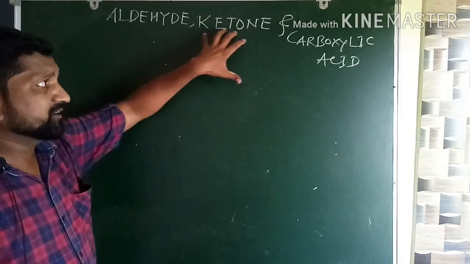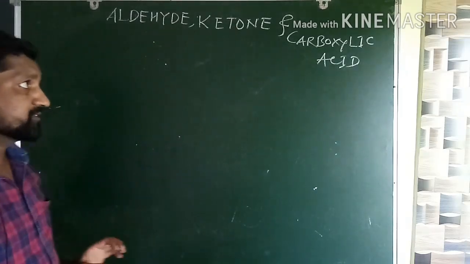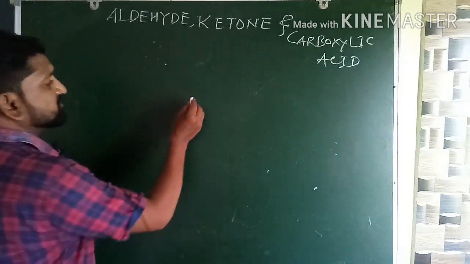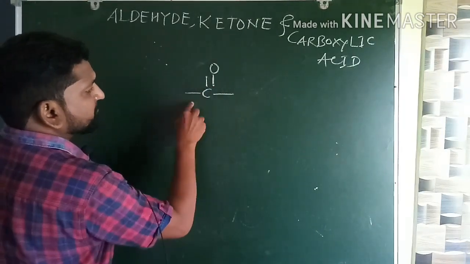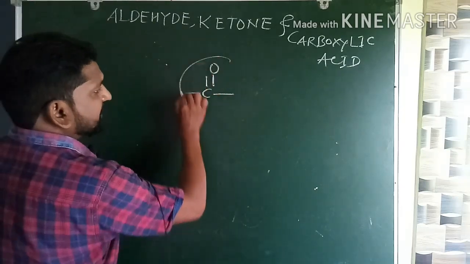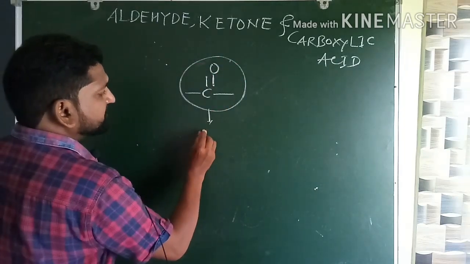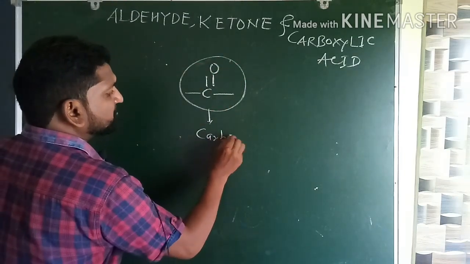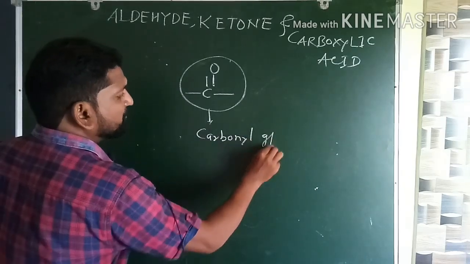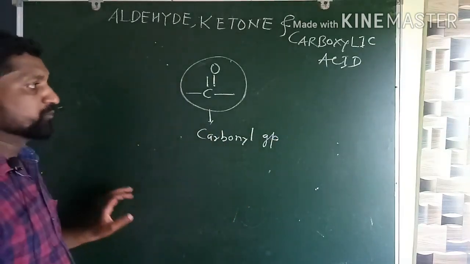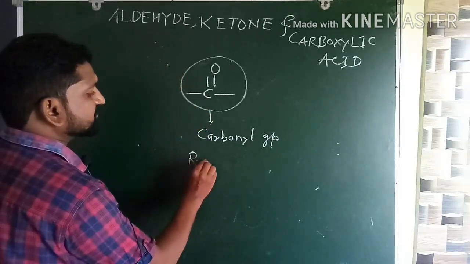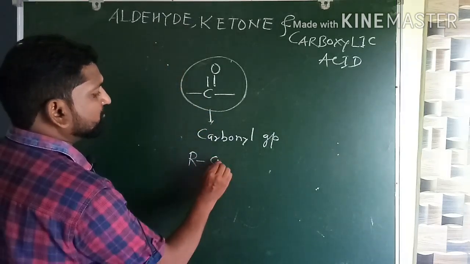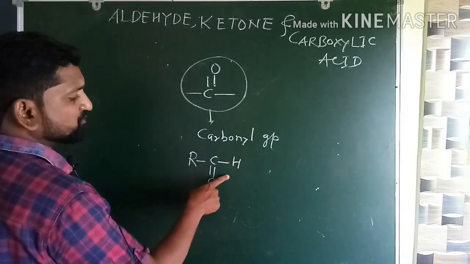Aldehyde and ketones are carbonyl compounds because in the functional group such a type of group is available. Everybody see here. This group is called the carbonyl group. Okay, this is the carbonyl group. So in the functional group of aldehyde, it is R C double bond O H. This is your aldehyde.